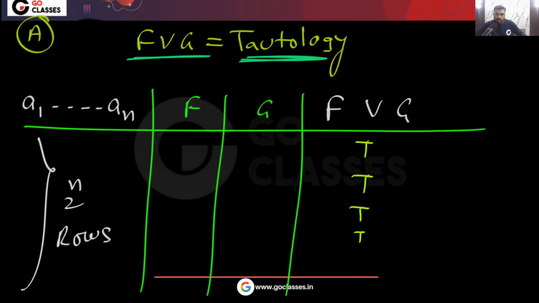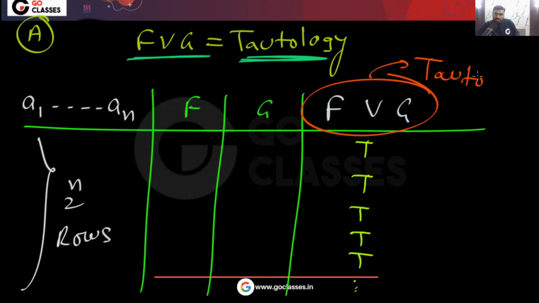So you tell me, is it necessary that F should be a tautology or G should be a tautology?